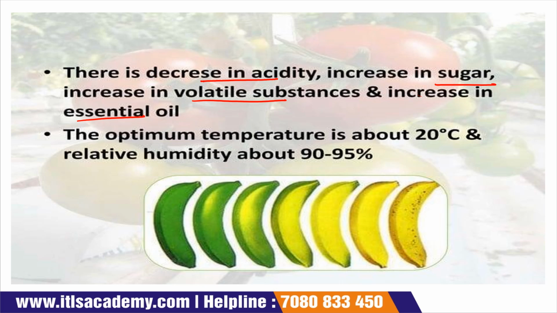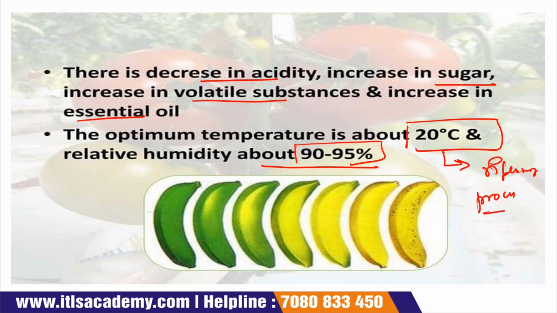Okay, when it reaches the optimum temperature like 20 degrees Celsius and relative humidity 90 to 95%. Okay, so the fruits require what? 20 degrees Celsius and relative humidity 90 to 95% for the ripening process. Okay, so this is your ripening of the fruits.